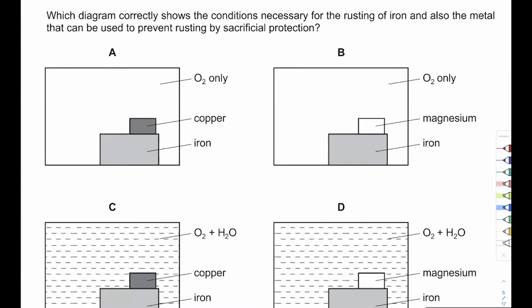Presence of moisture. Oxygen and water. Moisture or water, yeah. Second, oxygen. Very good. So we need moisture, we need water, and of course we need iron. Second, sacrificial protection. What is the principle of sacrificial protection?